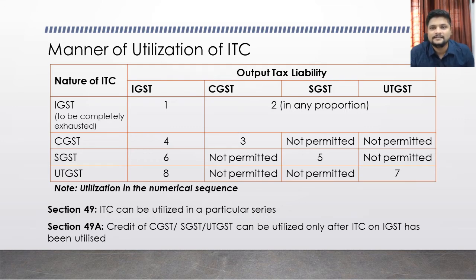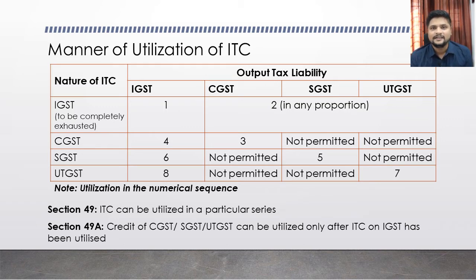First, whatever ITC is available under IGST has to be utilized first for payment of your IGST output tax liability. First, it has to be exhausted for payment of IGST output tax liability. Once your IGST liability is completely set off, then if there is any excess ITC available towards IGST, that can be utilized for setting off your CGST, SGST or UTGST liability.